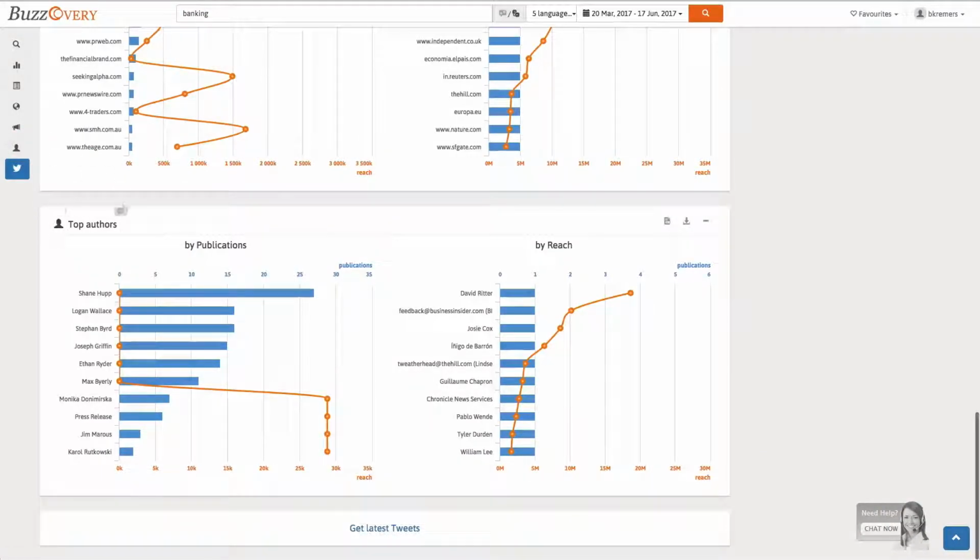This way he finds the names of people who have written most about the subject, the number of publications, and their reach. To look at this list offline, he can choose from a graphical download or an export to Excel.